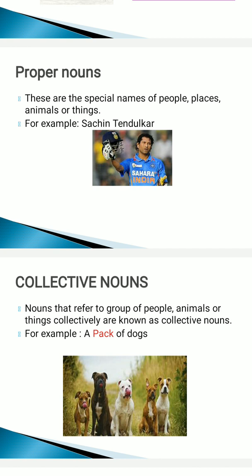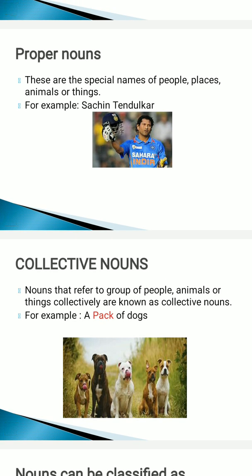For example, someone among you has a dog as a pet at their home, and the name of that dog is Tommy. So this is not a stray dog that doesn't belong to the street. This is the dog that lives in our house as our pet animal. So we have given him a name, Tommy. He has a special name, and that is known as the proper noun.